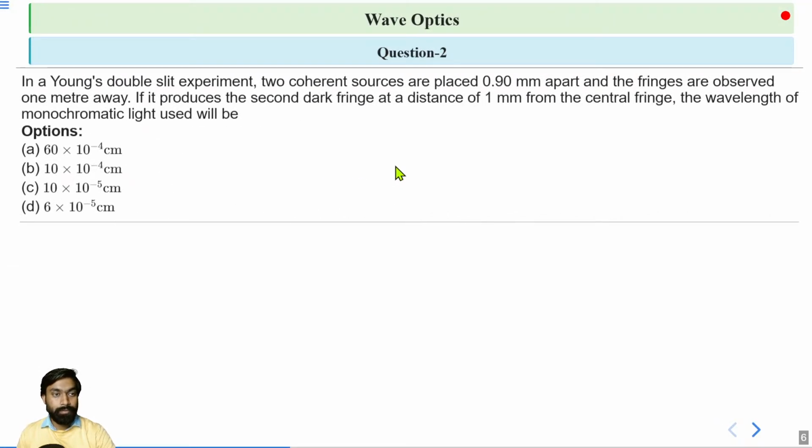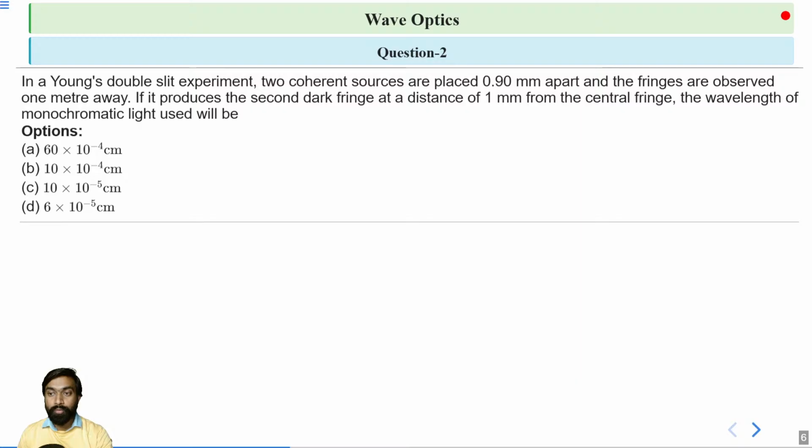In a Young's double slit experiment, two coherent sources are placed 0.90 mm apart and the fringes are observed 1 meter away. If it produces the second dark fringe at a distance of 1 mm from the central fringe, the wavelength of the monochromatic light used will be what? Okay, so the question asked is about Young's double slit experiment. We know in Young's double slit experiment, two coherent sources are placed.